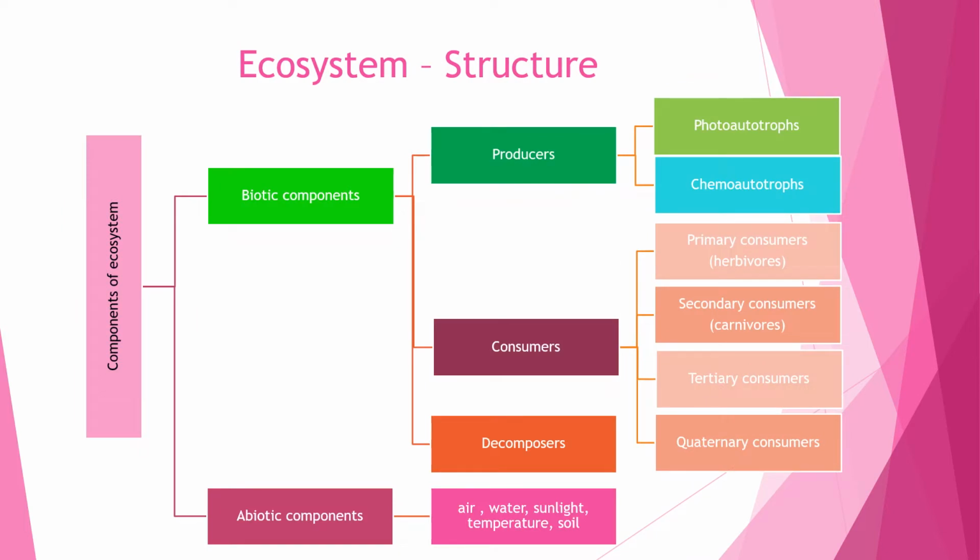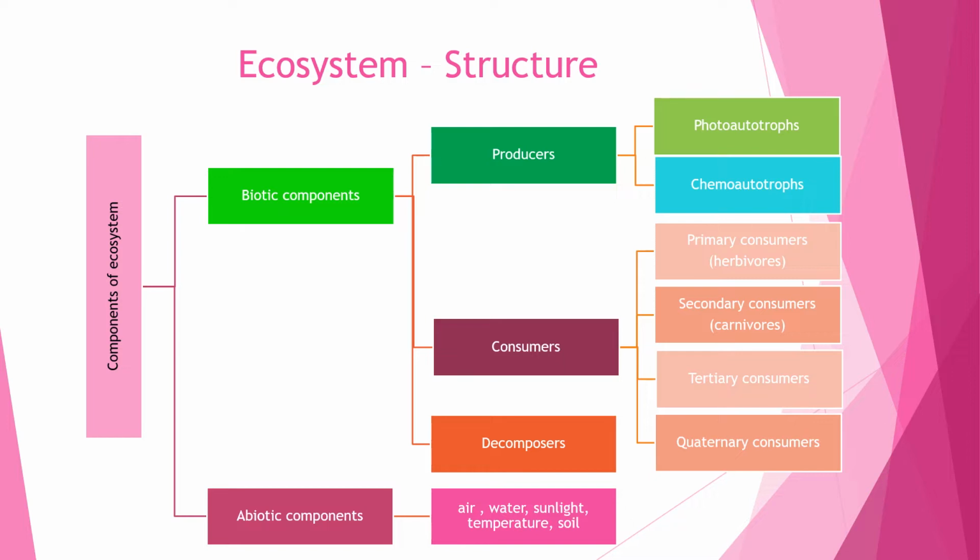Let's see the structure of an ecosystem. Ecosystem is made up of two components, biotic components and abiotic components. Biotic components are the living components and they are producers, consumers and decomposers. Producers are of two types, photoautotrophs and chemoautotrophs.